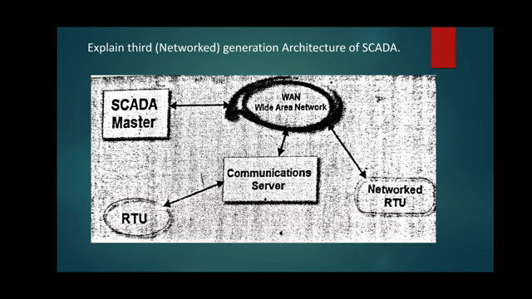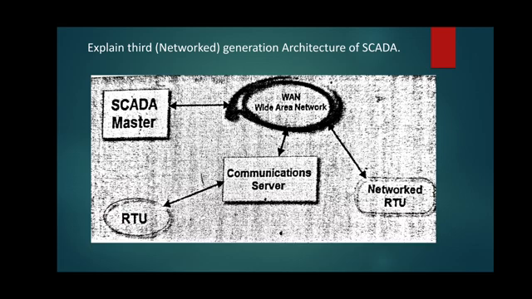Vendors create their own network protocols. External communication networks were limited to RTU protocols. Improve the redundancy and the reliability of the system. So these were the important points we have to note down for the second generation, that is the distributed SCADA system.